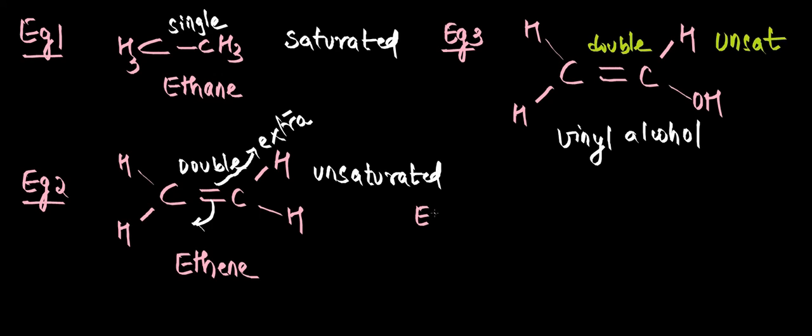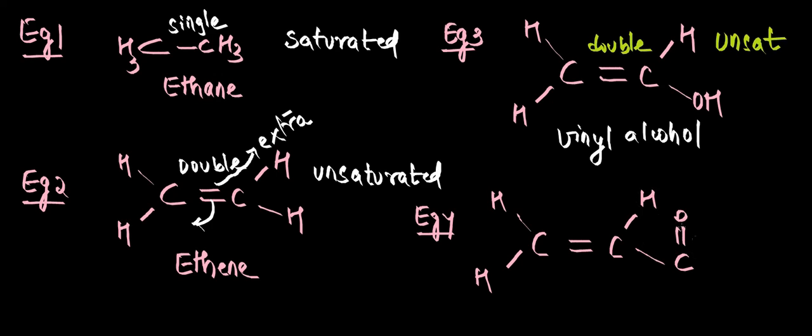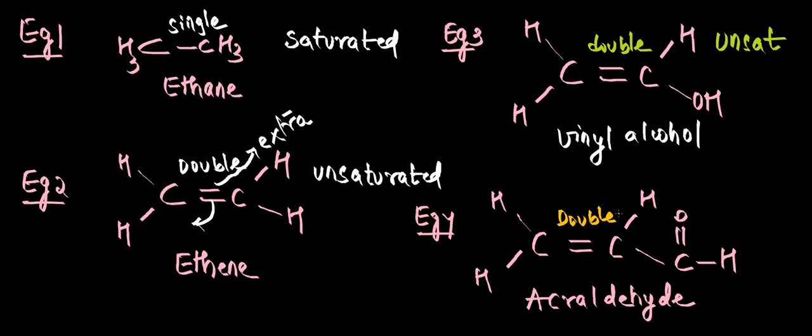Now let me take one more example. I'll take the same ethene, but I'll replace one hydrogen atom with one aldehyde group. So what do we call this? This is called acraldehyde. Here also, if you notice, there is a double bond between carbon to carbon. So this also comes under what? This also comes under unsaturated organic compound.